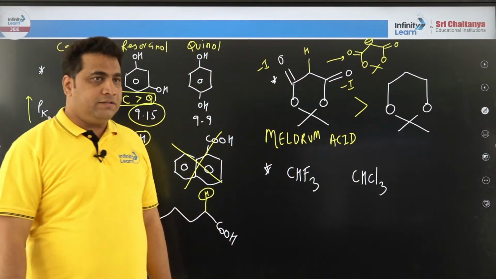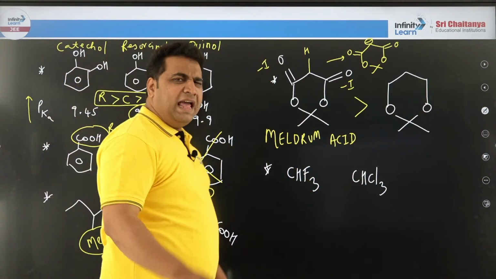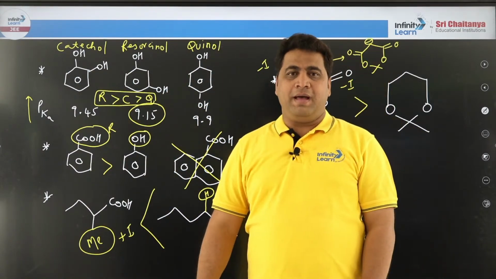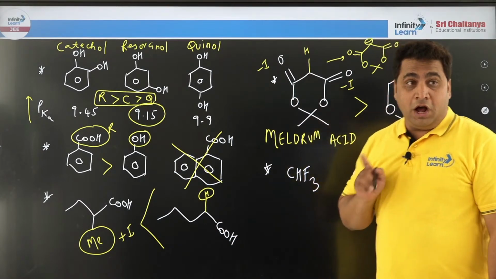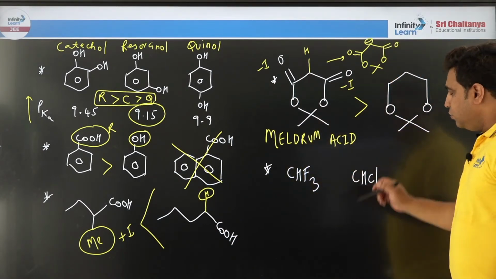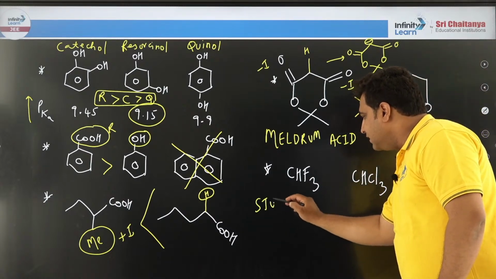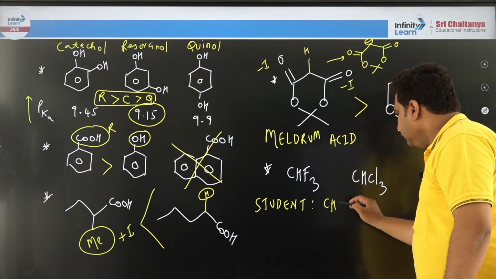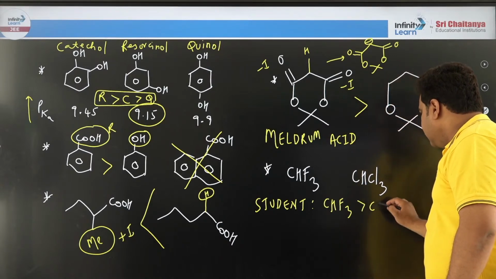Okay, very typical case. Now coming to the last one, everybody will do it wrong and you will get angry. Sir, one time you are saying one thing, but exception cases are very important. How much you practice is very important, right? Now tell me, in these two, which is more acidic? All the students will say, sir, CHF3 is greater than CHCl3.